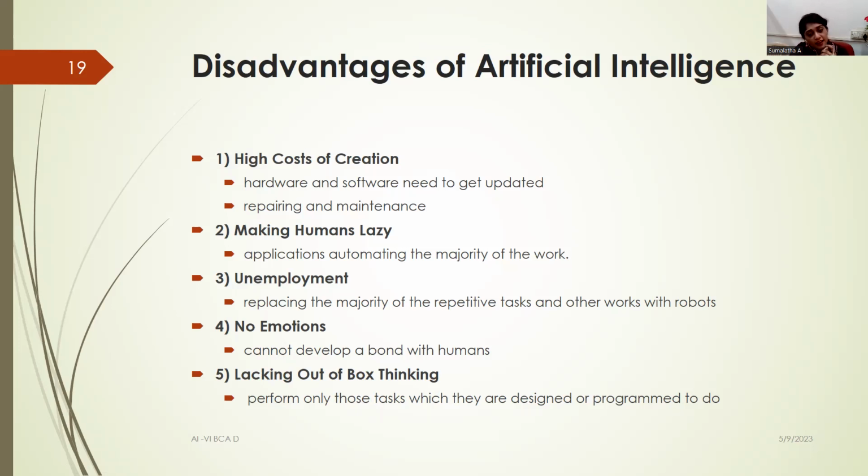The next thing is the lack of out-of-the-box thinking. AI learns a lot of things every day, and then it adapts to those kinds of solutions. So let's say a new problem comes up. It doesn't know how to act, predict, or solve it without human intervention. For us humans, when a new problem comes, we think about a lot of strategies in order to solve it. But an AI is going to lack this out-of-the-box thinking.